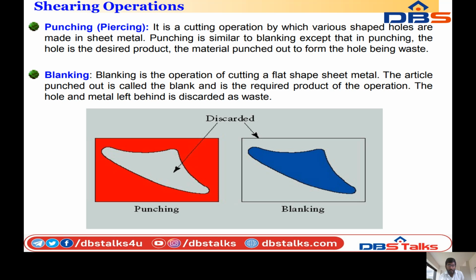When cutting the part in the desired shape of the product, this is the blanking operation, where the total part is removed except the cutting place. So when a hole is created in the sheet metal, it is called punching. This is the difference between punching and blanking operations.